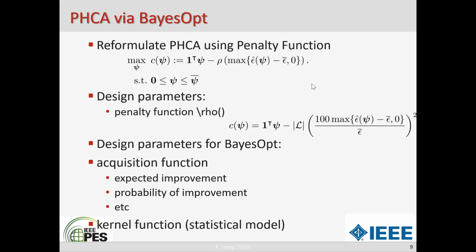There is one little challenge here: Bayesian optimization deals with complicated objectives, but our problem has a complicated constraint. So one simple trick is that we can use a penalty function to move the constraint to the objective. Then we can use Bayesian optimization.